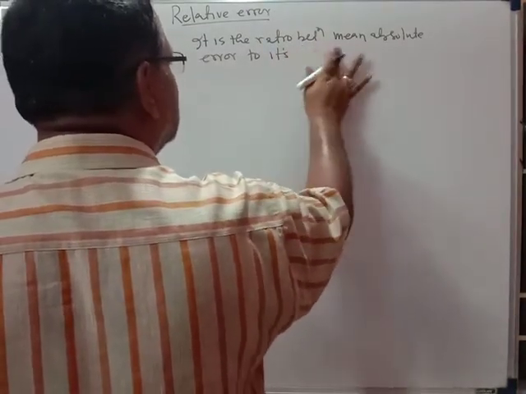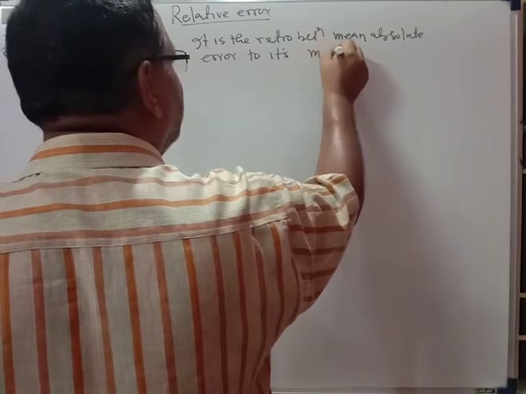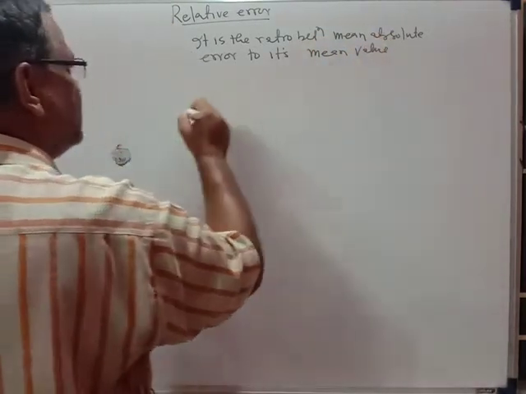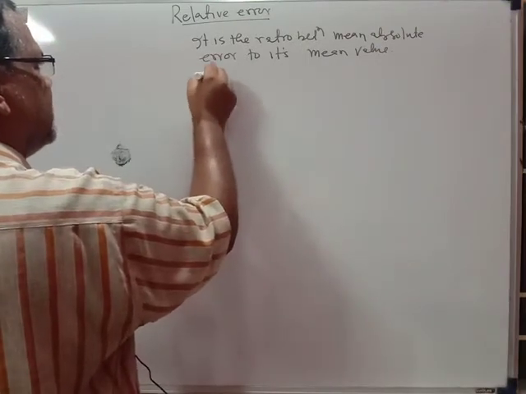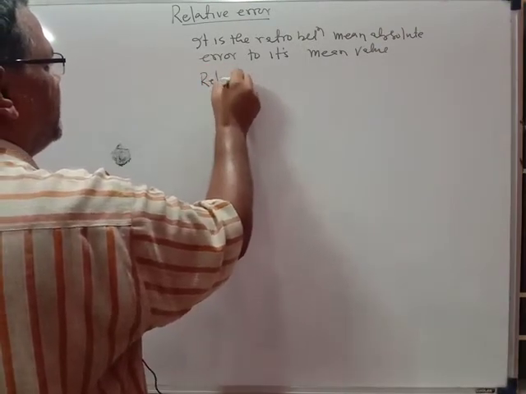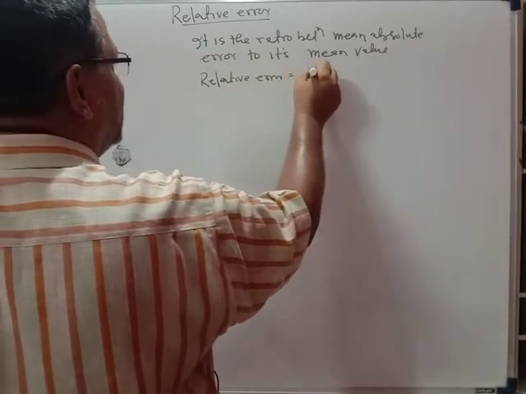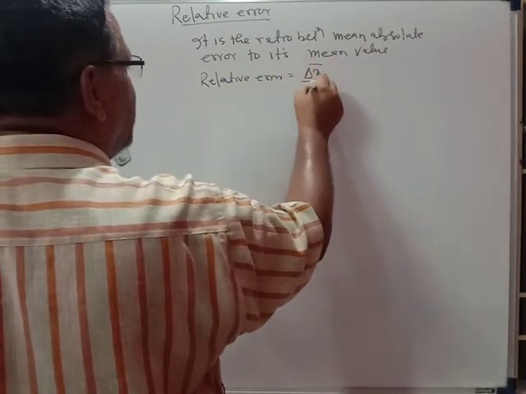We can talk about the mean value. So whatever that is, a relative error is delta x bar upon x bar.